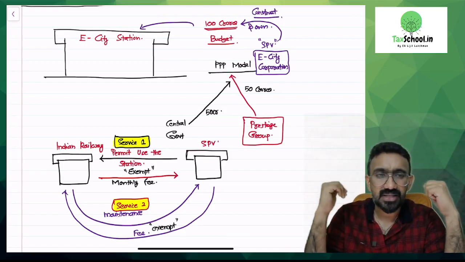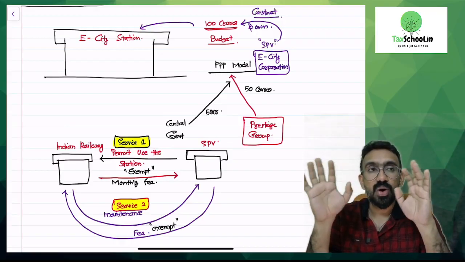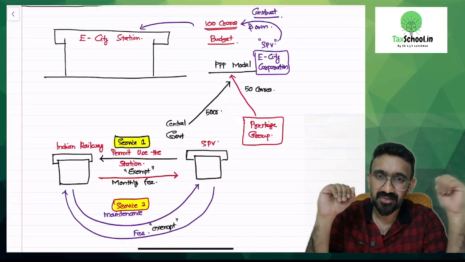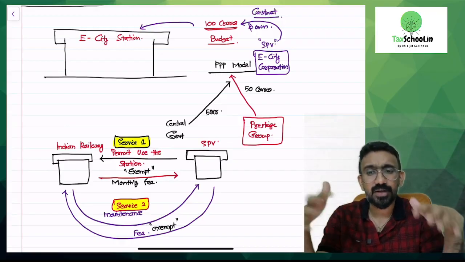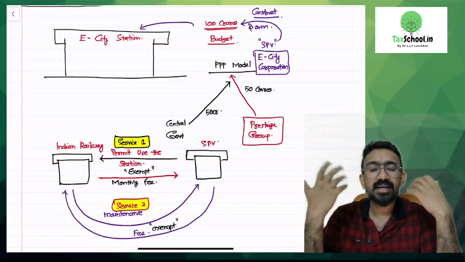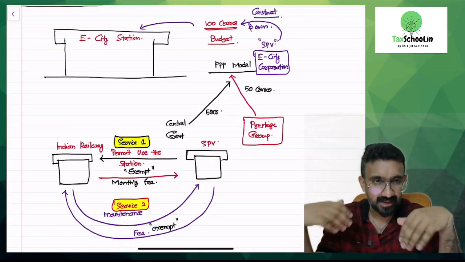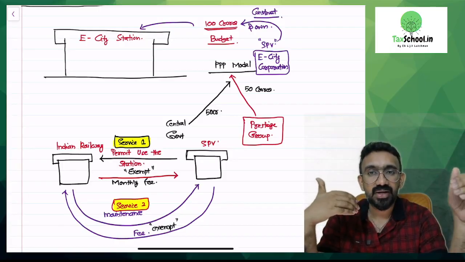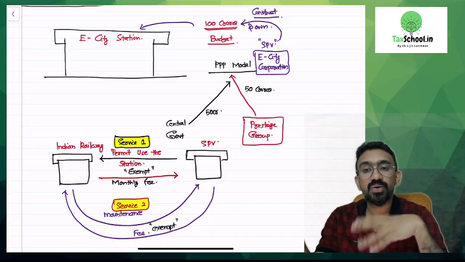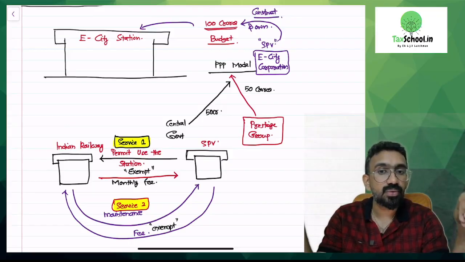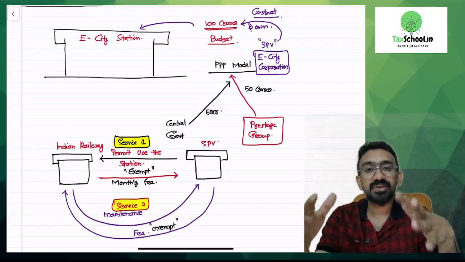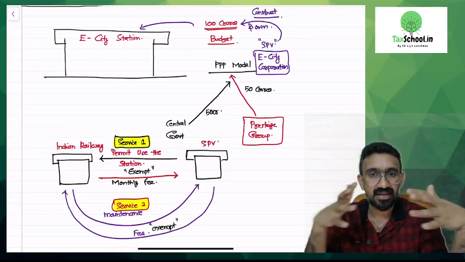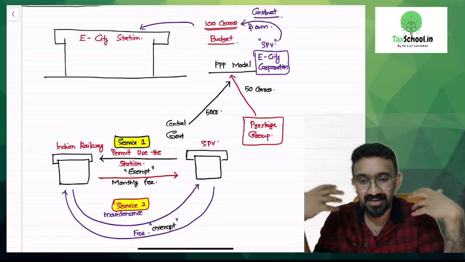And what happens after constructing this building? This is not owned by Indian Railway, it is owned by the SPV. Now the SPV will write a contract with Indian Railway, wherein Indian Railway is going to use this building for the next 10 years. And each time they are using this particular railway station, they are going to pay a monthly fee to the SPV. This monthly fee will be taken out by both the central government and Prestige Group as dividend.